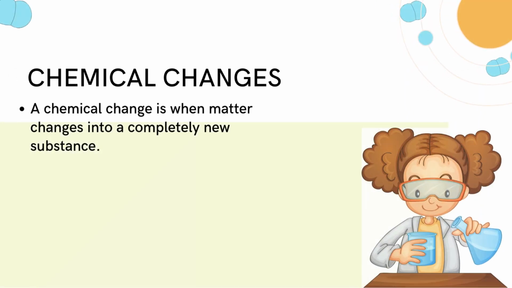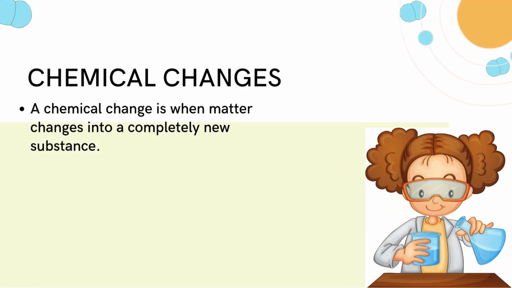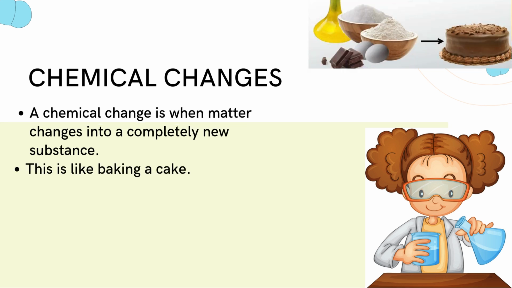Chemical changes. A chemical change is when matter changes into a completely new substance. This change goes much deeper than just appearance. The actual particles that make up the substance change and form something new. This is like baking a cake. You mix ingredients, put it in the oven, and what comes out is no longer just flour, eggs, and sugar. It's a whole new thing, a cake.